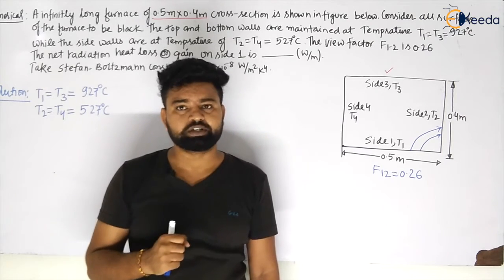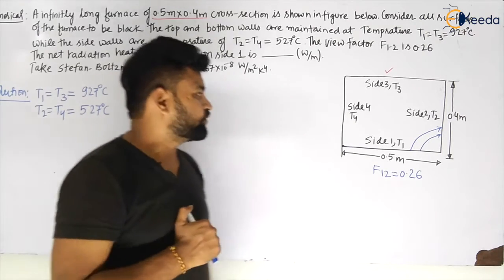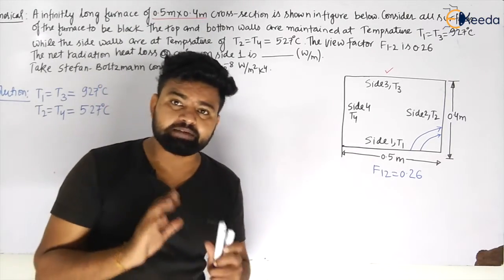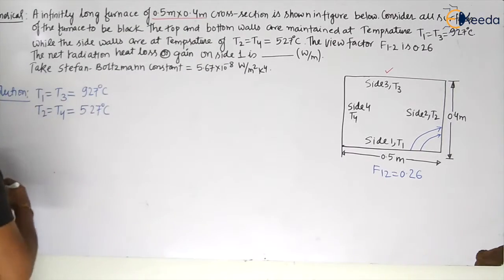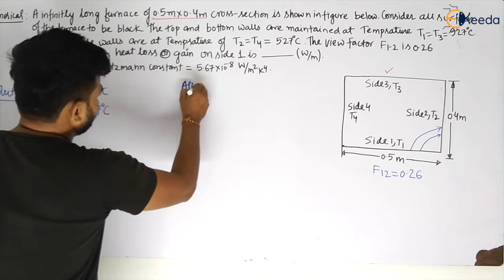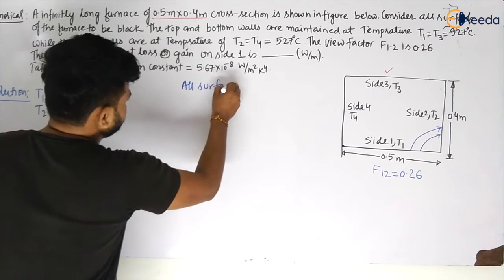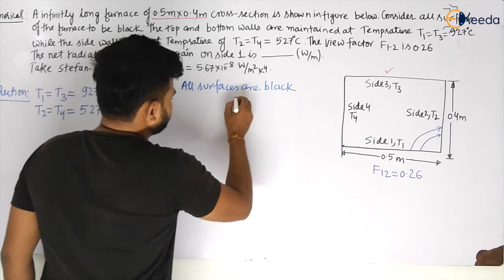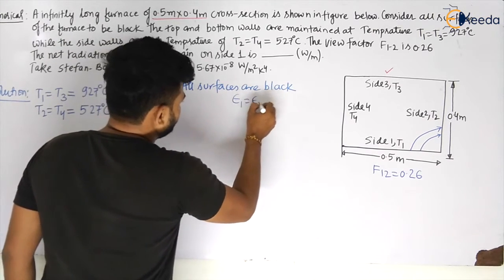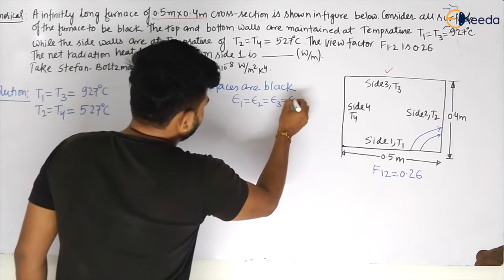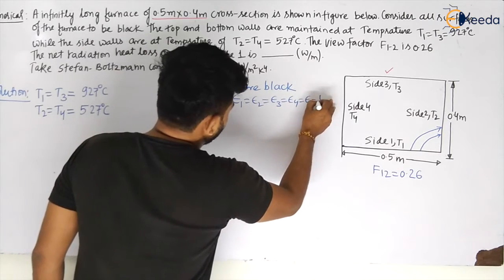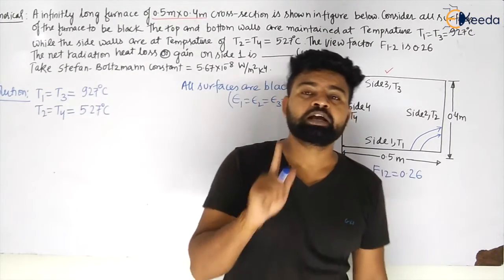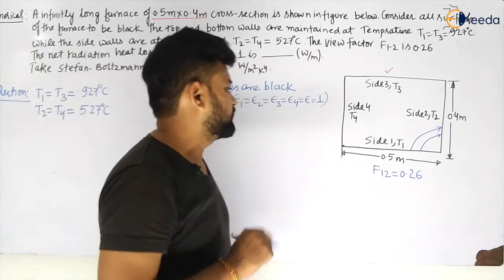So let us see, my dear students, how to proceed with this question. As he has given that all surfaces are black, that means epsilon 1, epsilon 2, epsilon 3 and epsilon 4 will be equal to 1, my dear students. So the emissivity and absorptivity of the surfaces will be equal to 1.